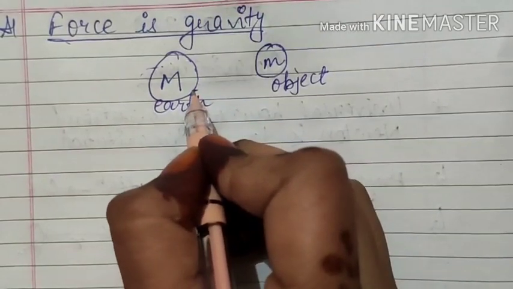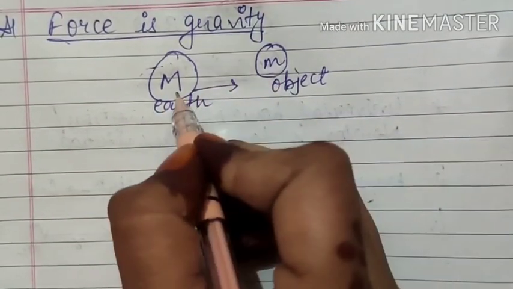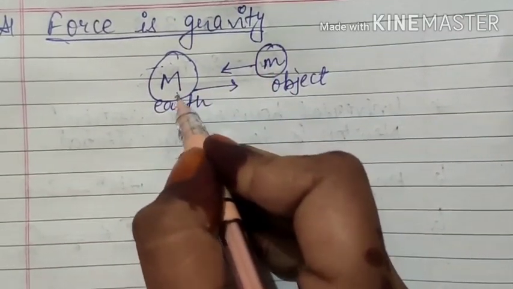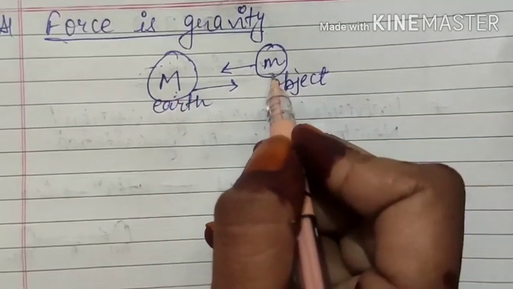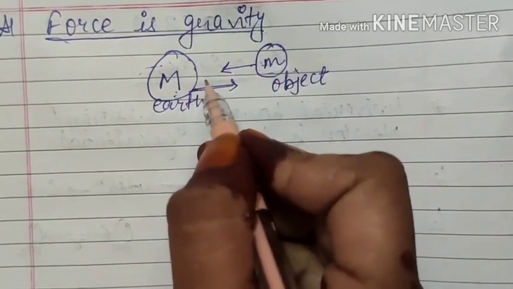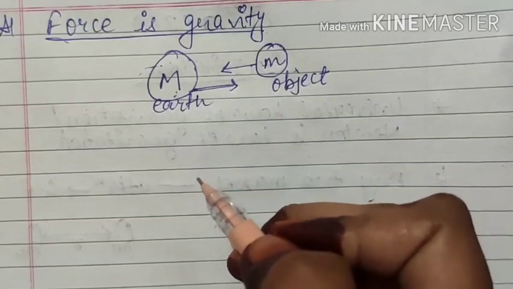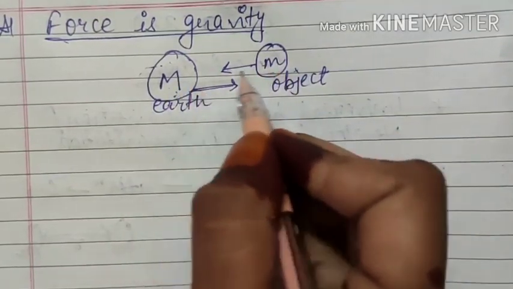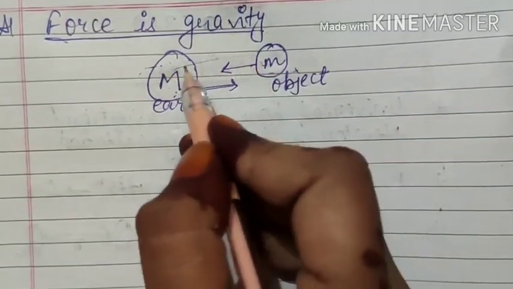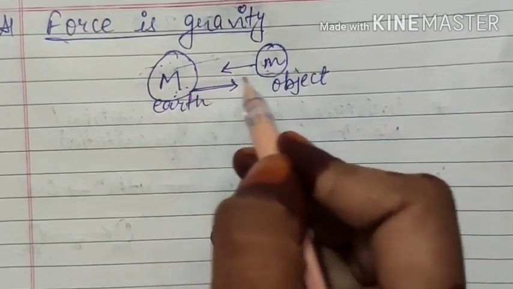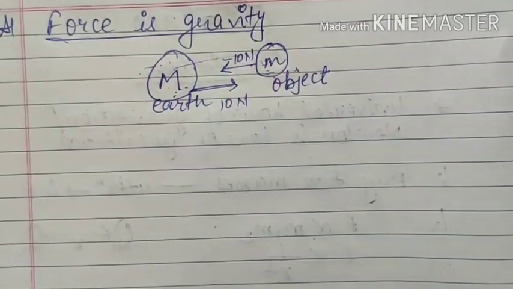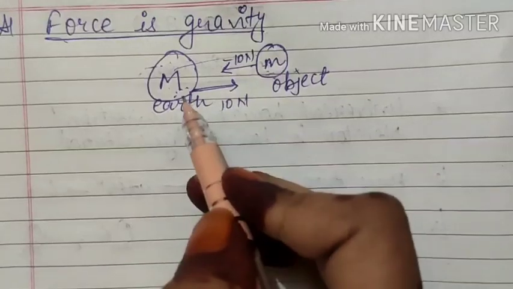So the Earth will apply a force or attract the object towards it. Similarly, the object will also apply the same amount of force on the Earth, but in the opposite direction. That means it will try to pull the Earth towards it, whereas the Earth will try to pull it towards itself. But finally, the result we see is that Earth is able to attract all the things and pull them towards it, whereas the objects cannot pull Earth towards them, even though they are applying equal forces. Here it is 10 Newton, then here also it is 10 Newton, but it will be negative. But still, the object cannot attract the Earth.